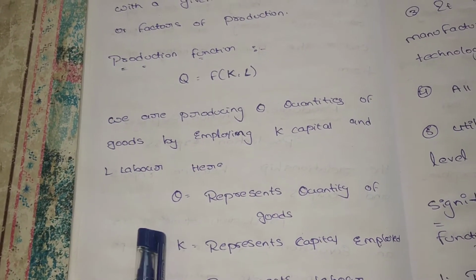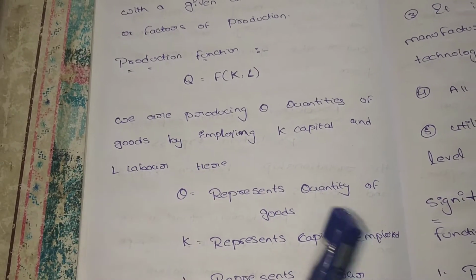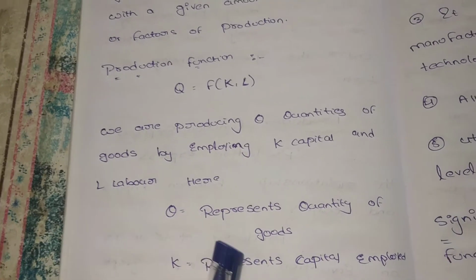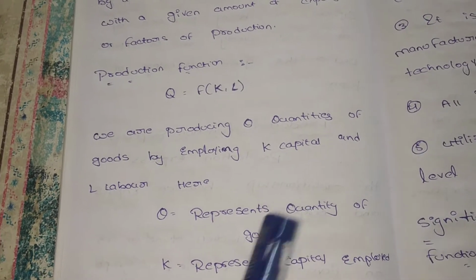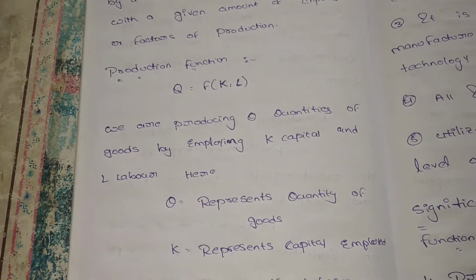What are the inputs here? Capital and labor. We already discussed the chocolates example. While we are producing one packet of chocolates, suppose one packet has 50 pieces. For these 50 chocolates, how much capital is required for purchase of raw material, machinery, etc., and how much labor, meaning how many people are required for producing these chocolates.